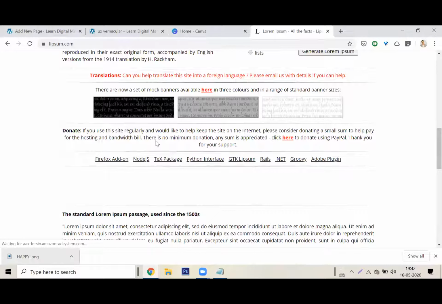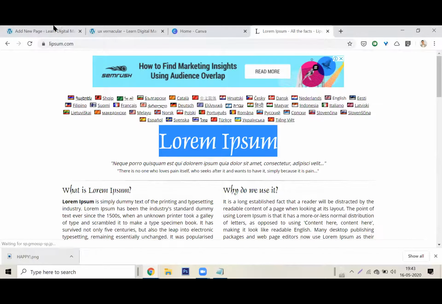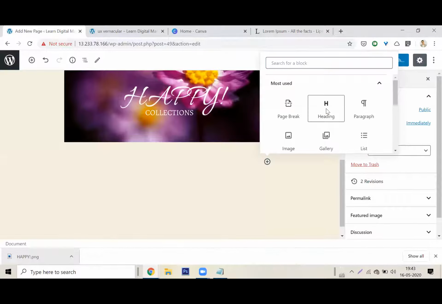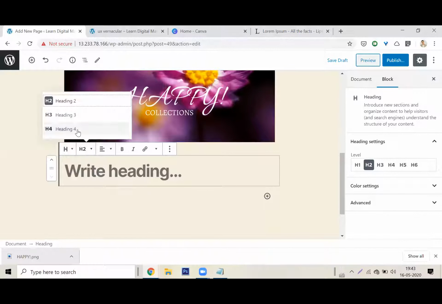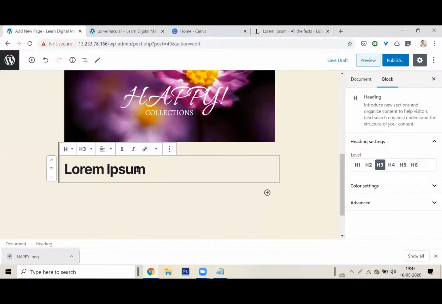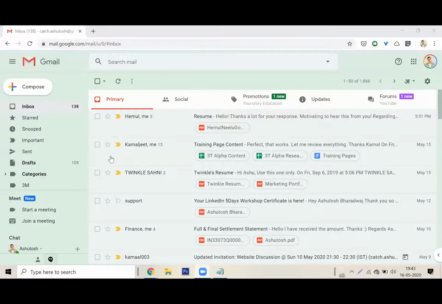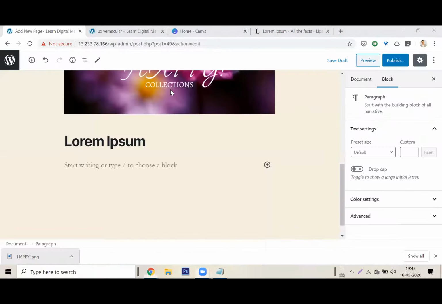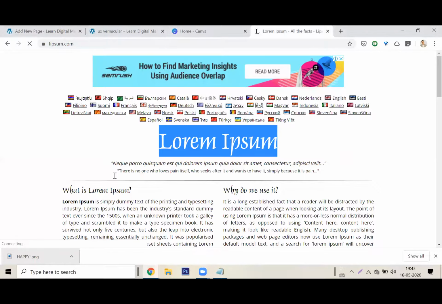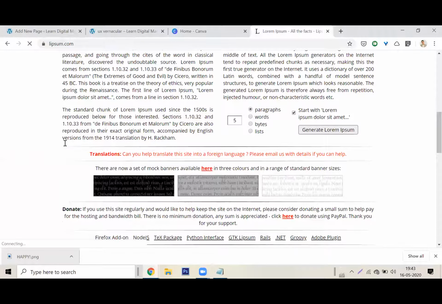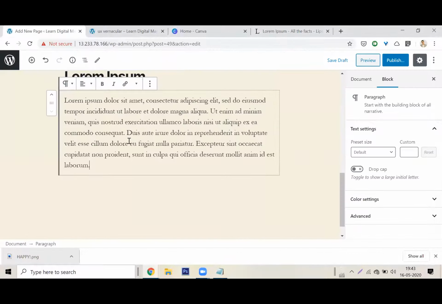Okay, so what I'll do is I'll take my heading from here. I will start putting text here. So below, again, I'll click on plus. Now I need another heading. I don't need an H2, I need a smaller heading. My H3 is going to be lorem ipsum, obviously. Below that, I don't need to add text myself. I'll pick up text from the lorem ipsum generator. Okay, just any kind of text. I'll put my text here. Okay, so I have a lot of text.